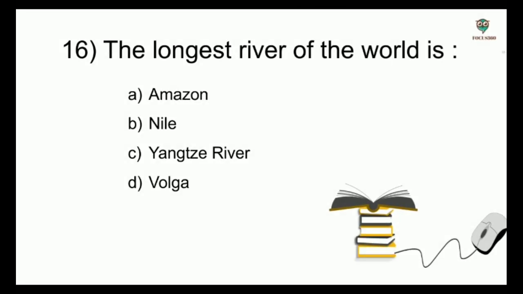Next question. The longest river of the world is: Amazon, Nile, Yangtze River, Volga. And the answer is River Nile, which is in Africa. Amazon is in South America.